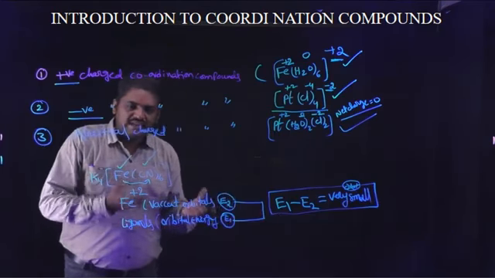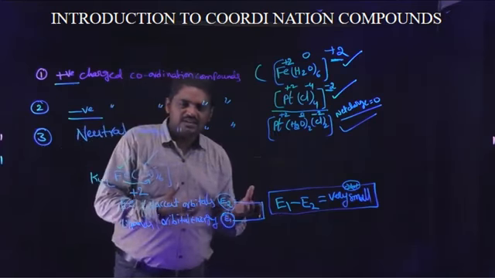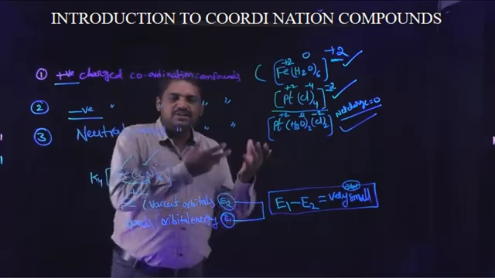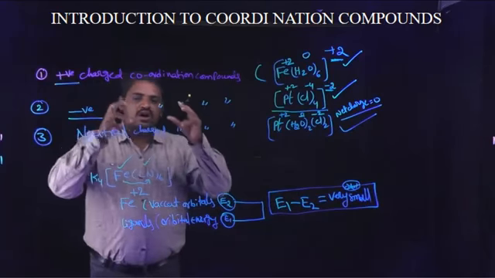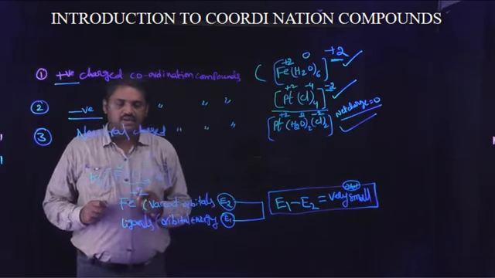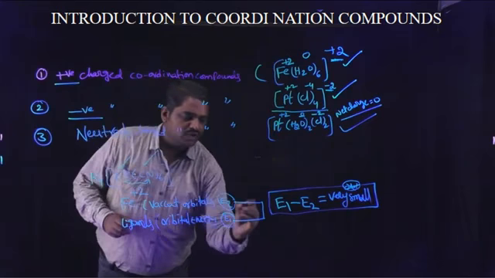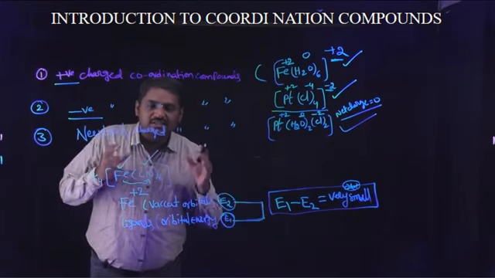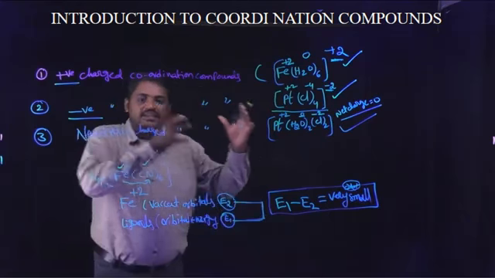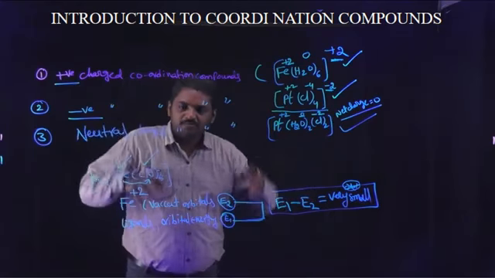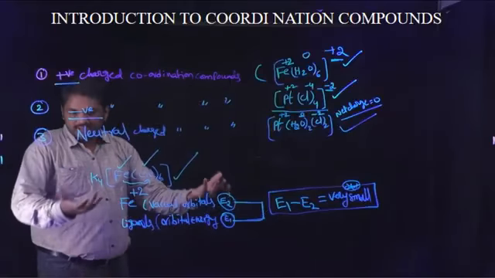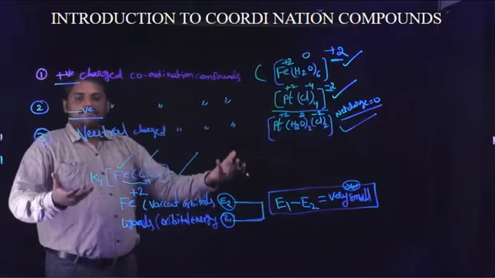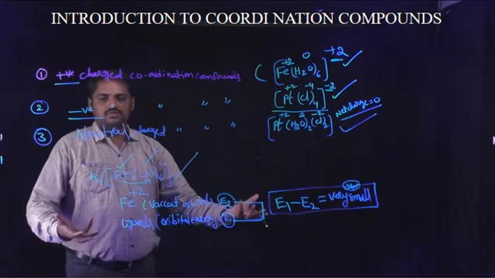These two energy levels have a very small difference. That type of molecule forms coordination compounds, and the remaining molecules do not produce coordination compounds.